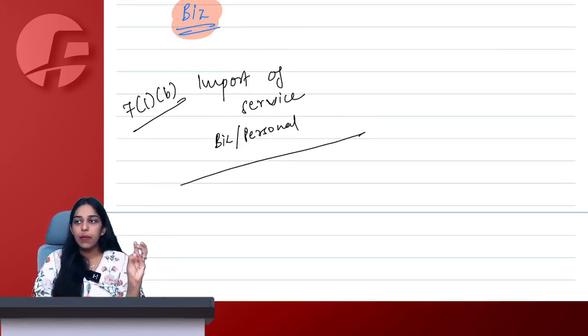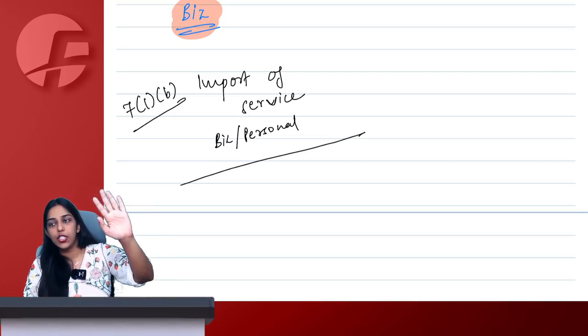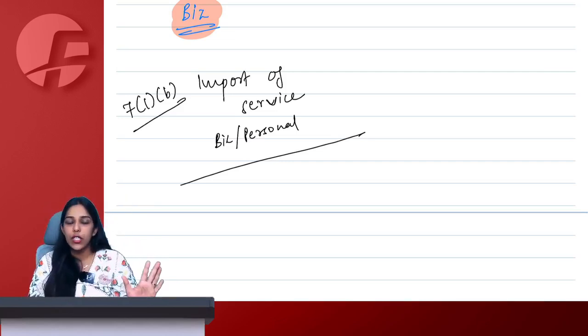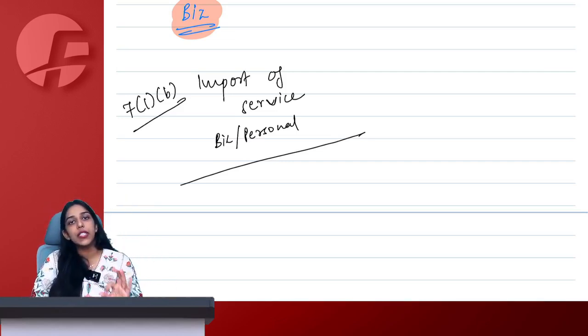It could be personal purpose, it could be business purpose, it will always be treated as supply. The only condition is there should be consideration and there should be import of service. If import of service is with consideration, you will not check the purpose, be it personal, be it business, it will always be treated as supply only.